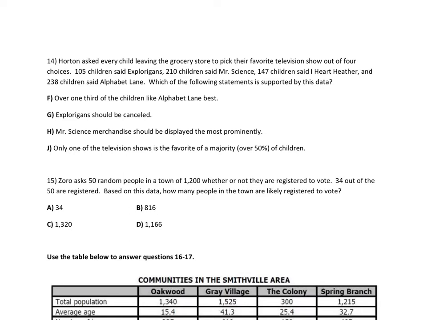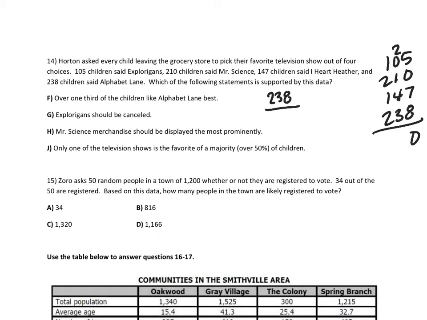Over 1/3 of the children like Alphabet Lane. Well, how many like Alphabet Lane? 238 out of, what's the total? So you would have to add all those choices. You would say 105, 210, 147, and 238. So if we add all those choices, we have 700. So out of 700, is 238 a third?